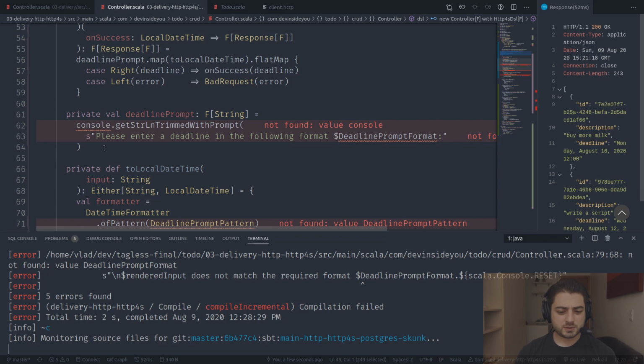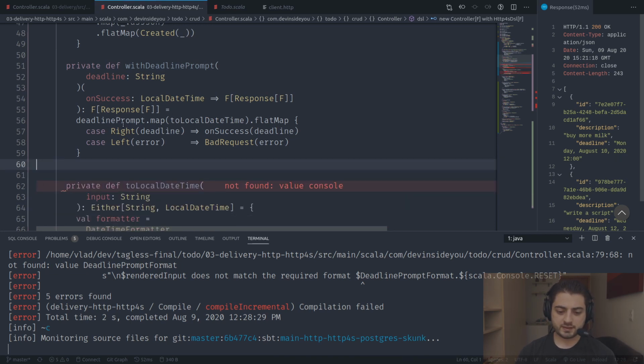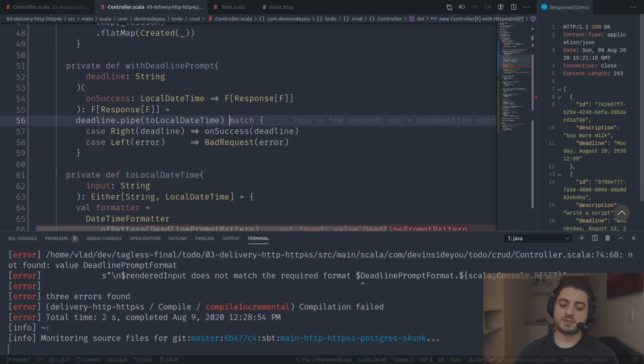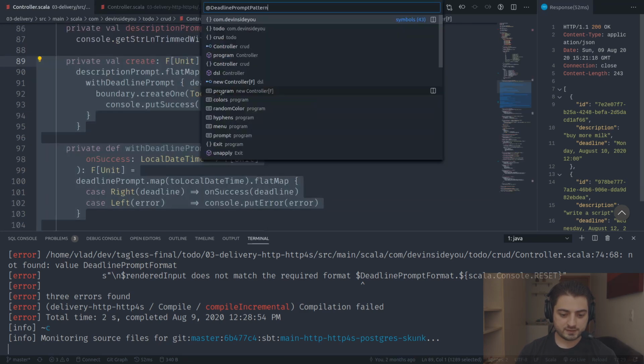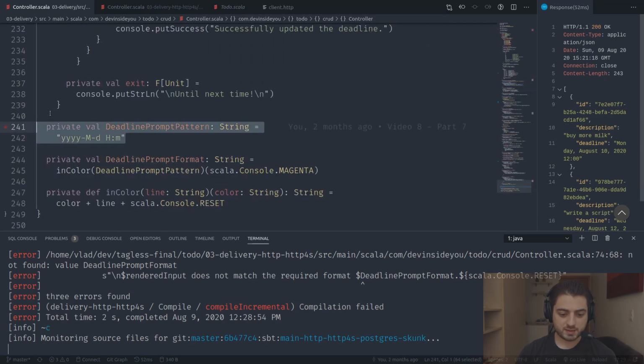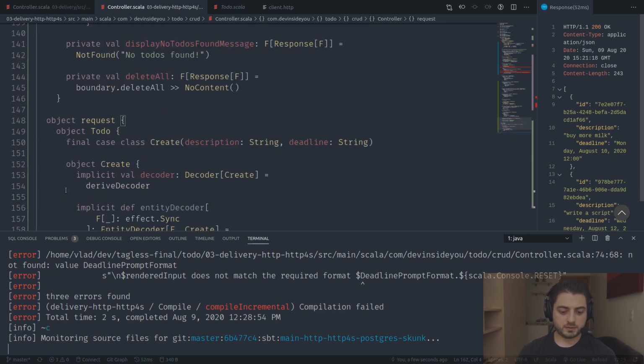Deadline prompt. We actually don't need the deadline prompt. Deadline prompt is over here. Yeah, we don't need the deadline prompt because over here we already have the deadline, right? So it's the same trick. So this is going to be deadline already. This is going to be a pipe, and this is going to be a match. Okay. So we're just going from this functorial structure down to the regular thing. All right, so deadline prompt pattern, we probably have it defined somewhere over here, right? So we can just grab it like this. It's probably somewhere down. Oh, where are we going to put it?